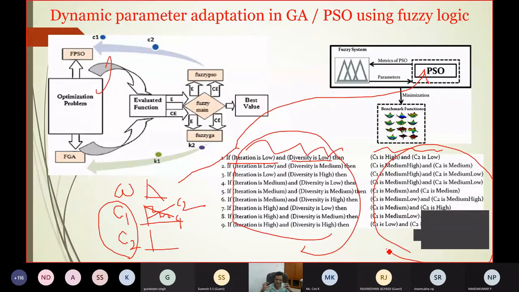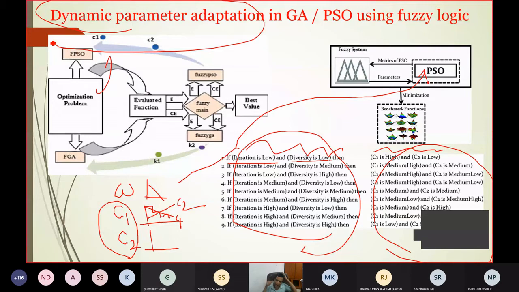So the indication of exploration and exploitation can come from measuring which iteration you are at, what the diversity is, and so on. Similarly, you can do this for the multi-objective function. I hope you understood how you can do dynamic parameter adaptation, because here C1 and C2 will be dynamically updated based on performance, either in GA or PSO, by using fuzzy.